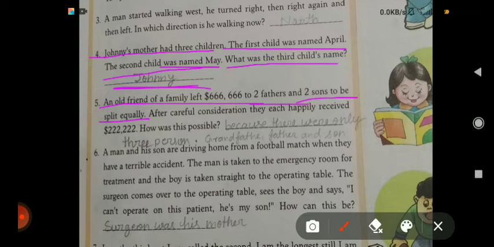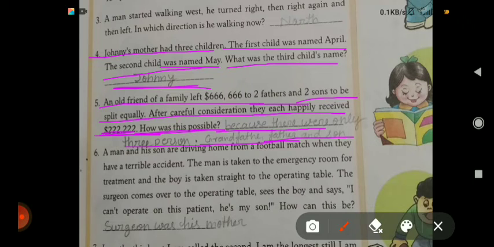After careful consideration, they each happily received $222. How was this possible? Because there were only three persons: grandfather, father, and son.